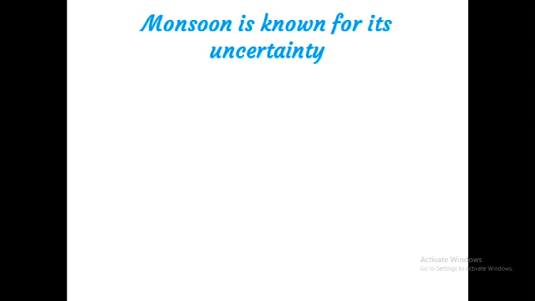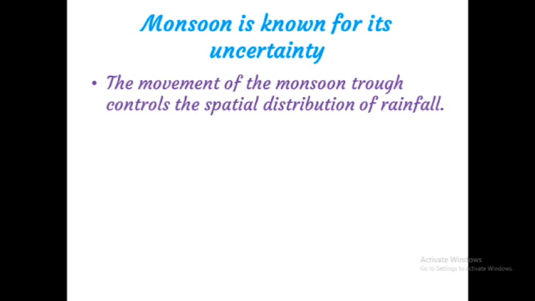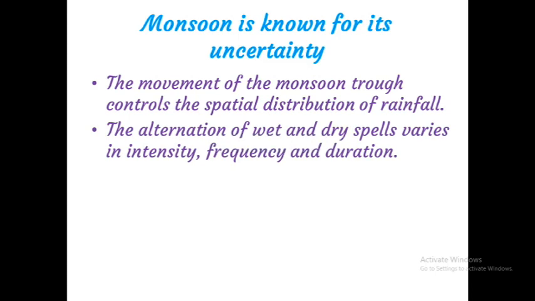Monsoon is known for its uncertainty. Monsoon is very famous for its uncertainty because the movement of the monsoon trough controls the spatial distribution of rainfall. In some places there is heavy rainfall and in others there is none. That means there is no continuation, and the same amount of rainfall is not received in all parts of our country. There is a difference. The alternation of wet and dry spells varies in intensity, frequency and duration.